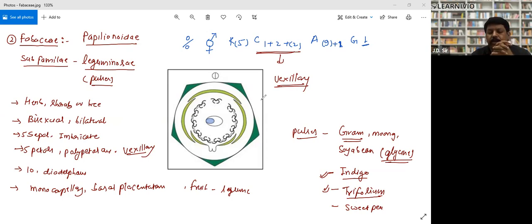Both are almost similar. Their flower is similar. Their characteristics are similar, but their economic importance is different. Lathyrus odoratus is not edible. The rest of the characteristics and the plant are a bit different. So that is a wild pea, right?